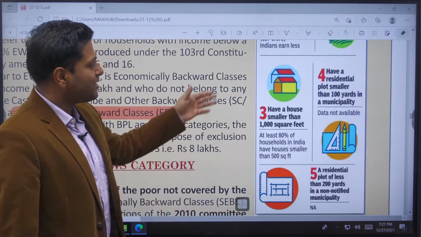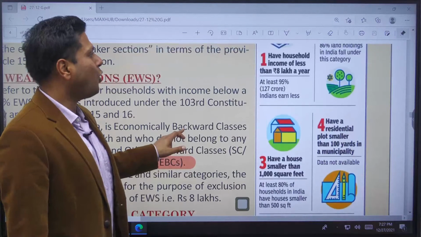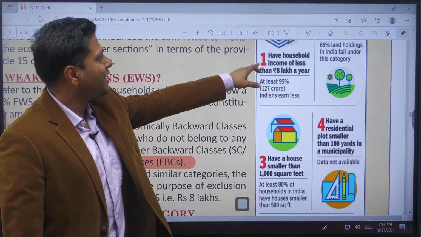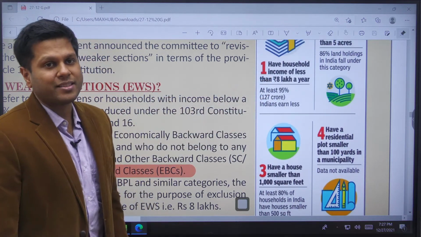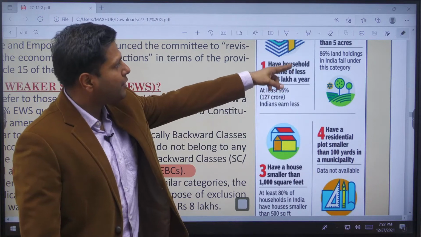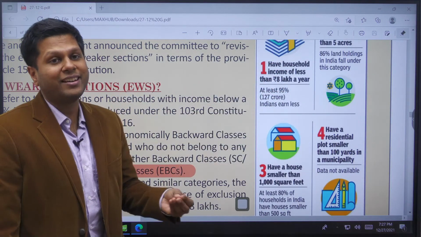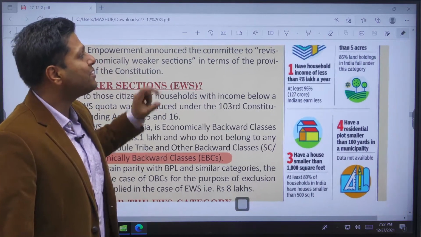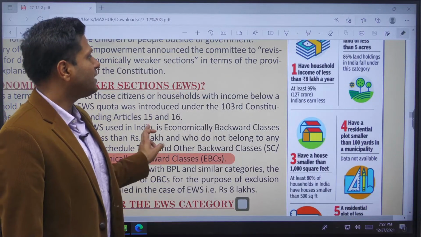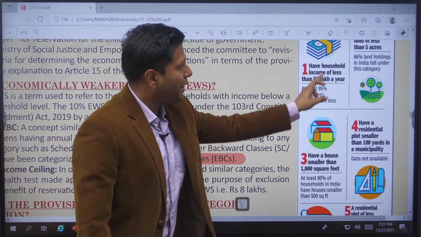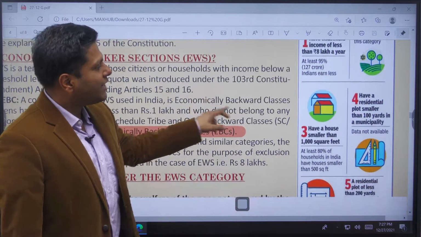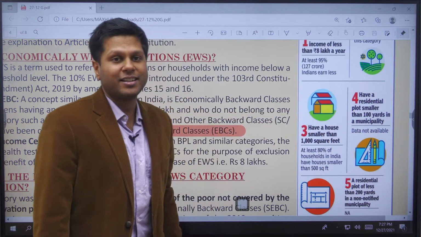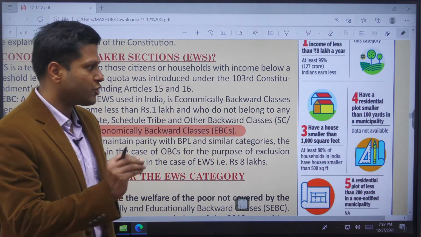And this actually represents a very, very humongous chunk of the Indian population. Around 95% of people in India have an income less than 8 lakh rupees, right? More than 80% of people fall in the category where they do not hold 5 acres of land. So many of the people will fall in this category. Then what is the use of giving them only 10% reservation? This is question number 1, right? Then we also raise questions on the parameters that have been fixed. When we do not have data on the municipality area or non-municipality area, why this particular criteria of 100 yards and 200 yards? Arbitrariness. This is what the Supreme Court has said.